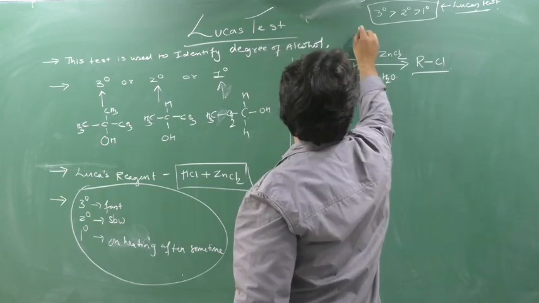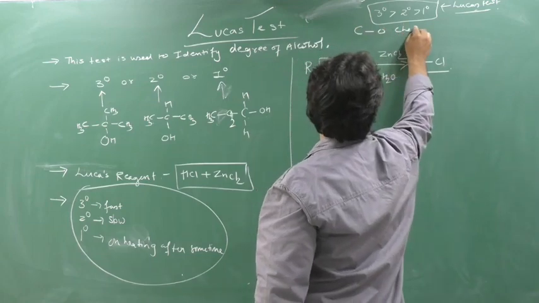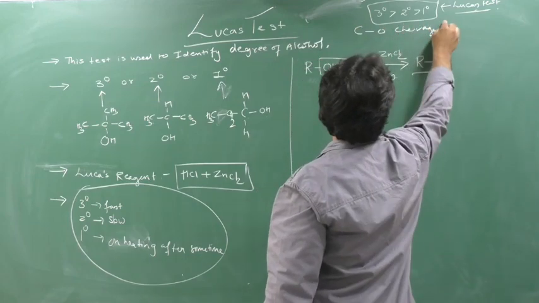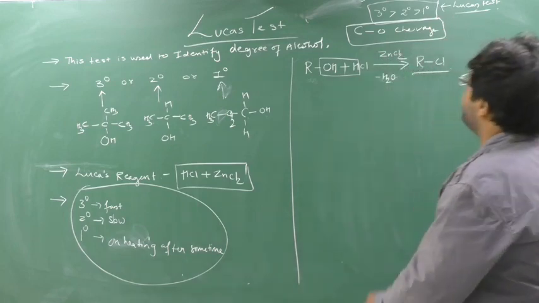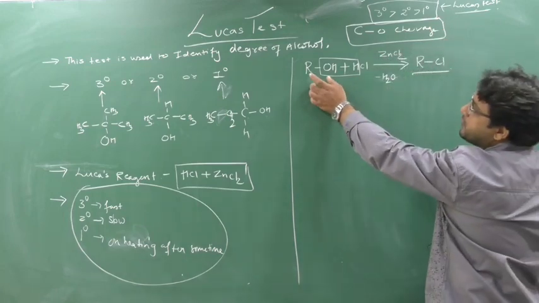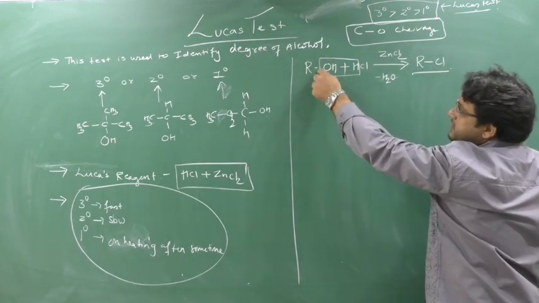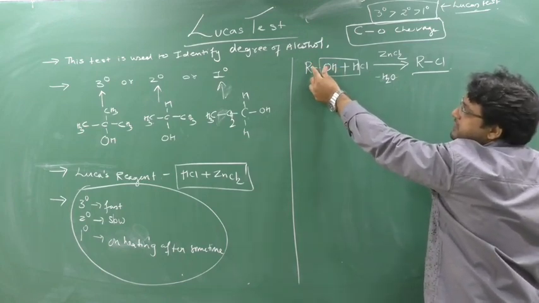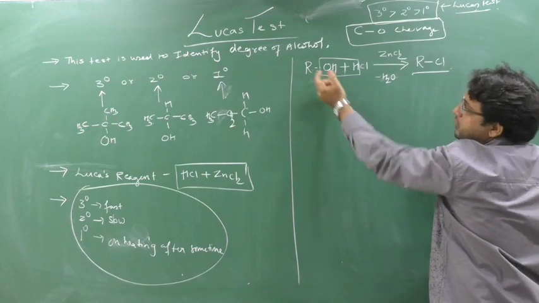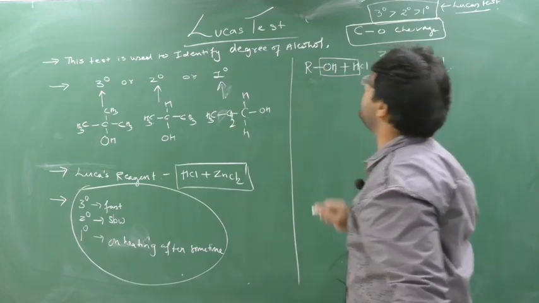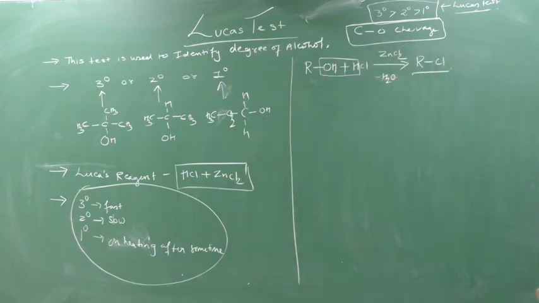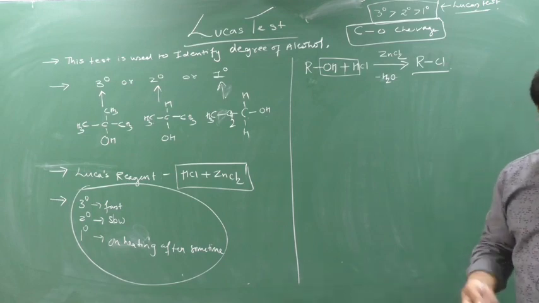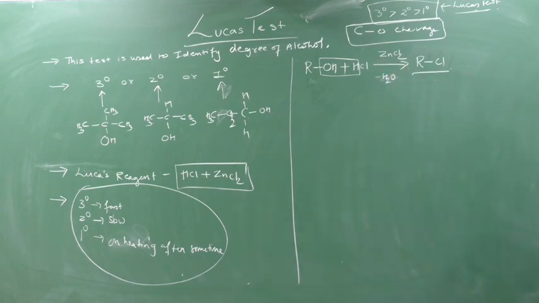Let me write it down here: C-O cleavage. Yes or no? See, students, where I have removed the OH, I have removed the OH from R. So I am breaking this; R is nothing but C only, no? So C-O is breaking. Which cleavage is occurring? C-O cleavage. It means I am doing the chemical properties of alcohol involving C-O cleavage. In that, the first property is the Lucas test. So the Lucas test is a chemical property of an alcohol involving C-O cleavage.